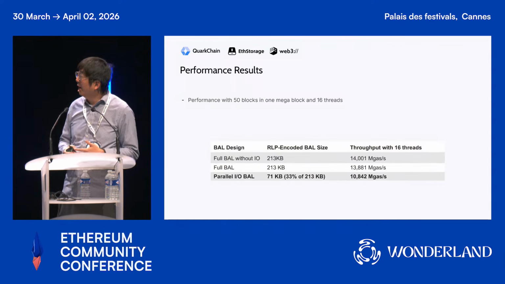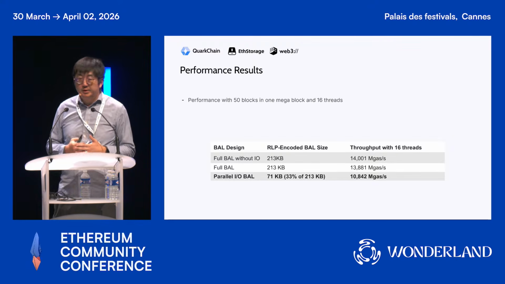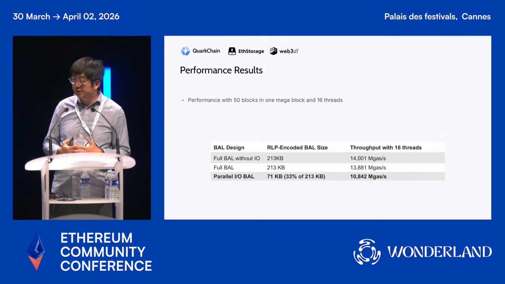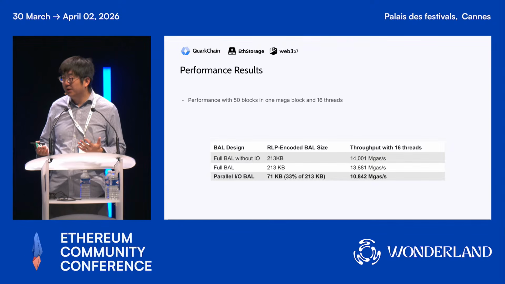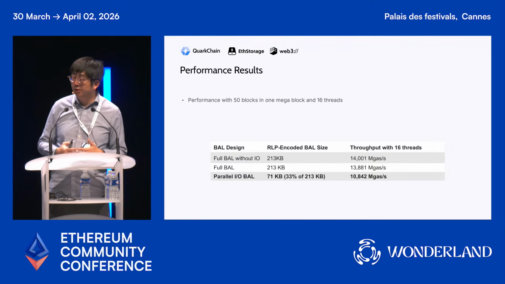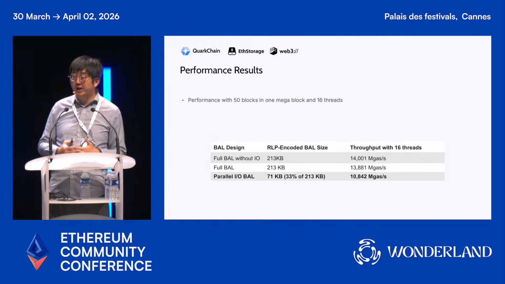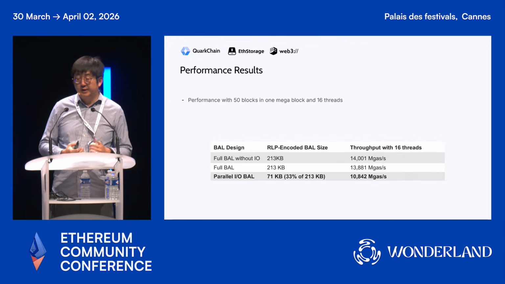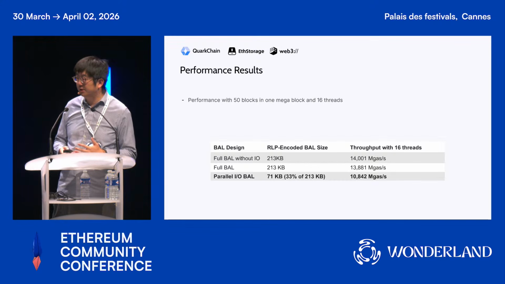And our result shows that by reducing the BAL size, we are still able to achieve some pretty good numbers, especially numbers that I think should be enough for our midterm requirements on user transactions. It achieves about 10 gigagas per second, which is about 6 times even the 100x of the current Ethereum gas limit.